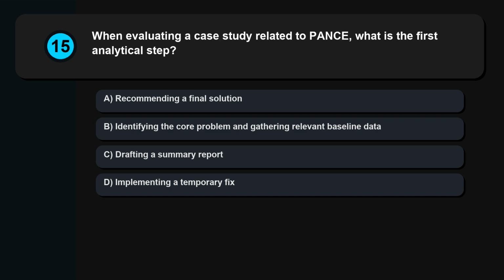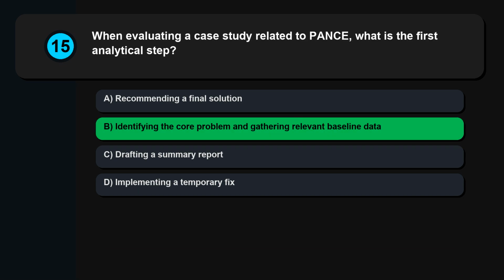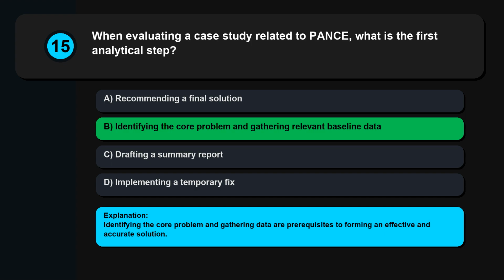Question 15. When evaluating a case study related to PANCE, what is the first analytical step? Recommending a final solution, identifying the core problem and gathering relevant baseline data, drafting a summary report, implementing a temporary fix. Identifying the core problem and gathering data are prerequisites to forming an effective and accurate solution.